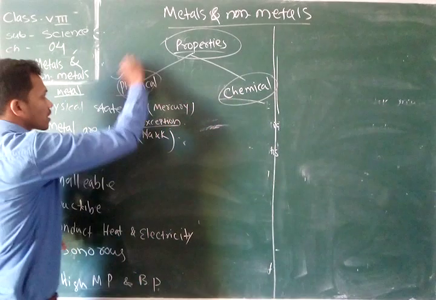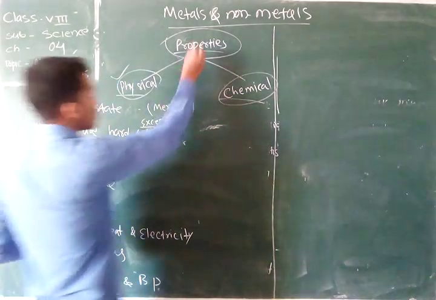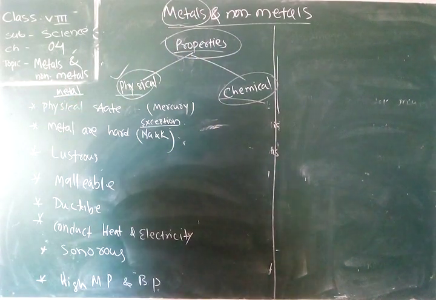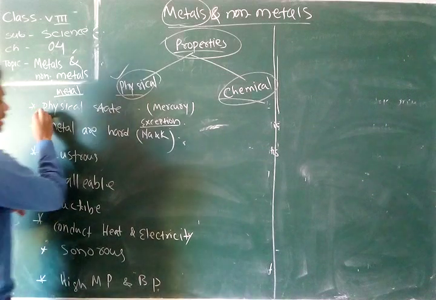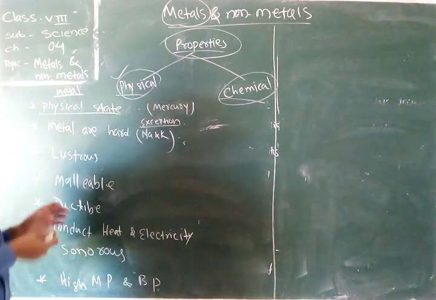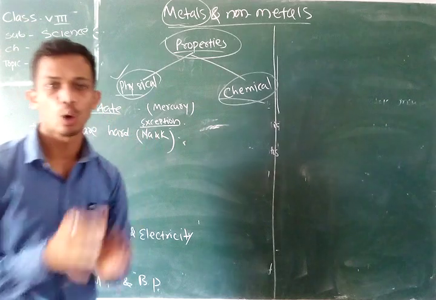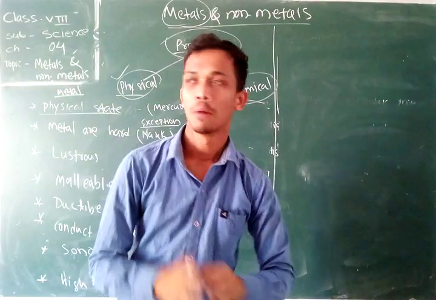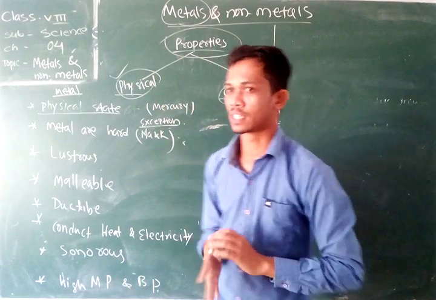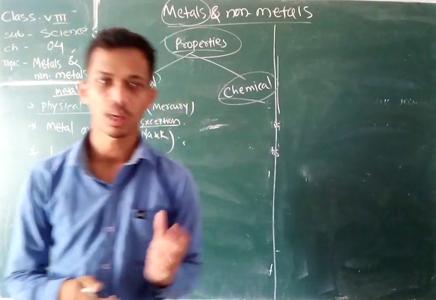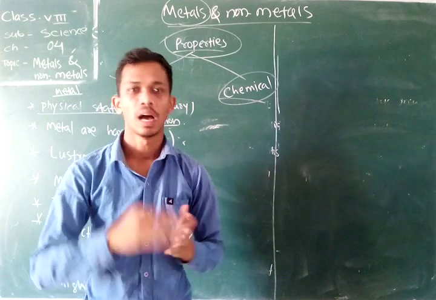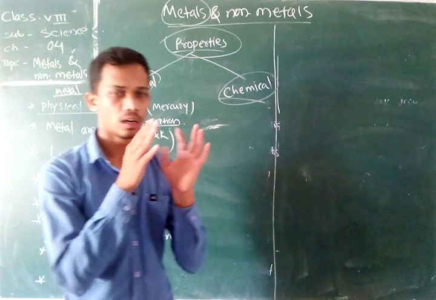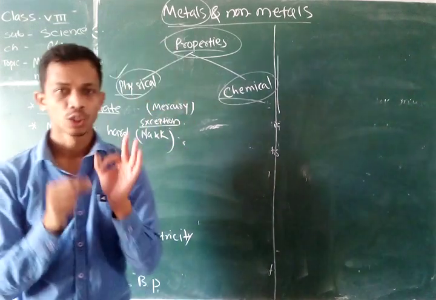Okay, so let's start from the physical properties. Here we first discuss the metals. The first physical property: the physical state of metals is solid. In normal cases, all metals are present in the solid state. You can see that silver, iron, aluminium, and gold are all solid at room temperature.